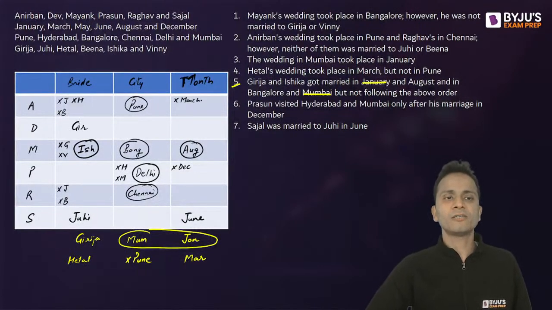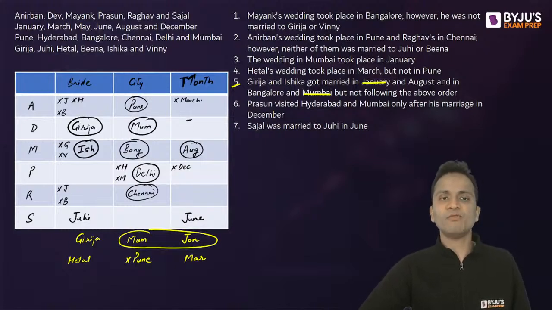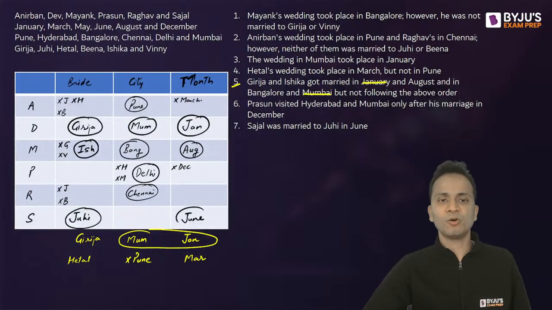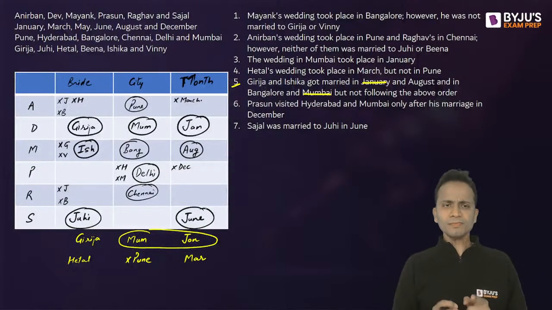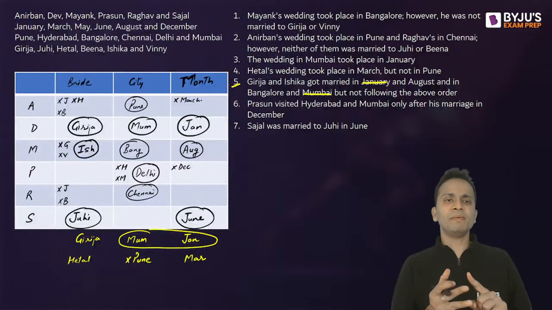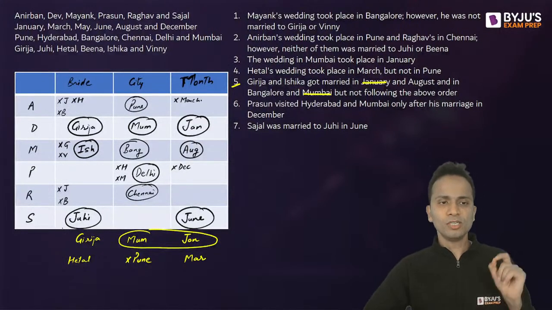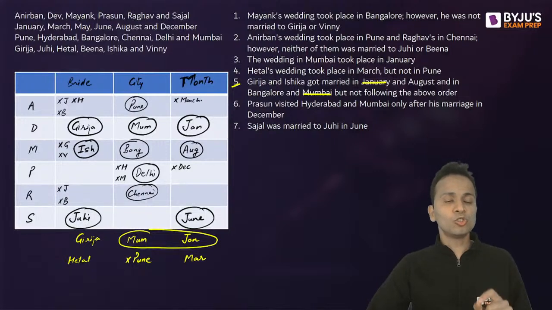So Girja, bride of Dev. Mumbai is the city and January is the month. Okay. So all the places where I have put a circle, these places are fixed. Now look at the city. 5 cities are already fixed: Pune, Mumbai, Bangalore, Delhi and Chennai. Which city is left? Hyderabad. So Sejal, who's married to Juhi, will be married in Hyderabad in the month of June.